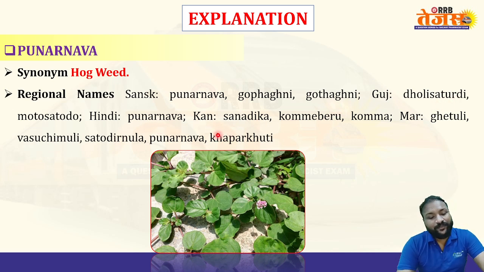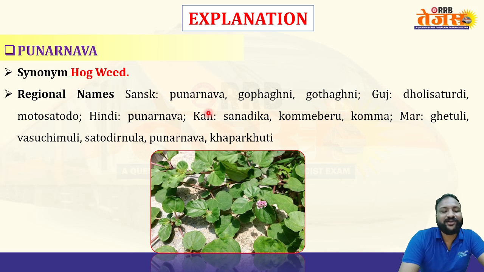In Hindi: Punarnava. In Kannada: Sanadika and Komeberu. In Marathi: Ghetuli, Vasuchimuli, Satordinula, and Kapparkuti. These are the regional or vernacular names in Sanskrit, Gujarati, Hindi, and Marathi, but hogweed is the synonym.